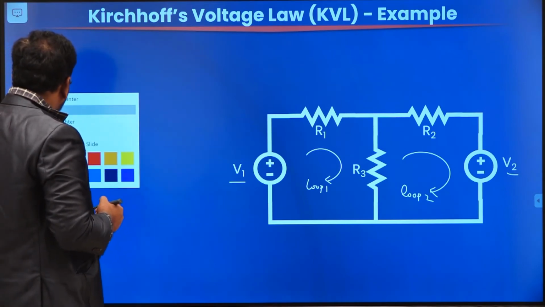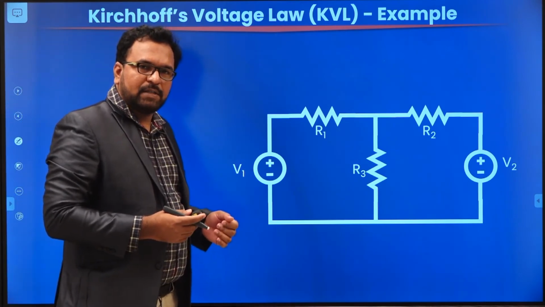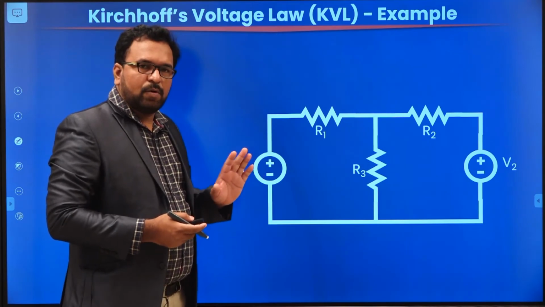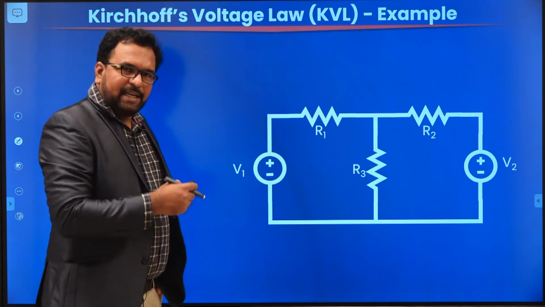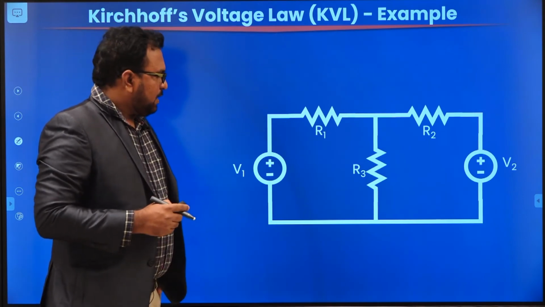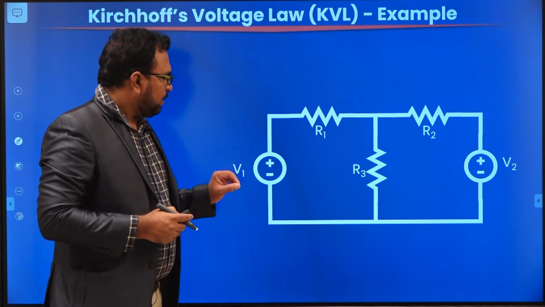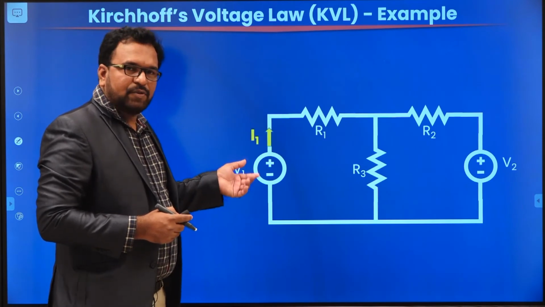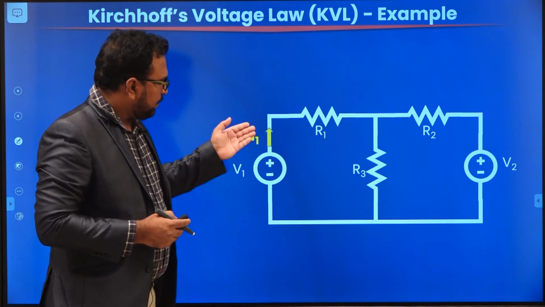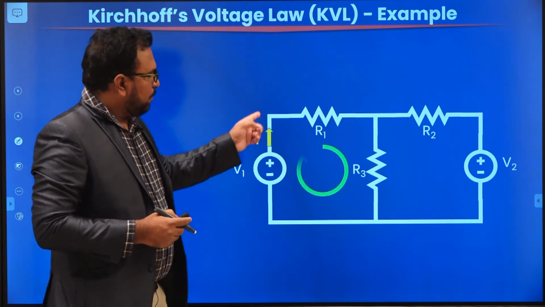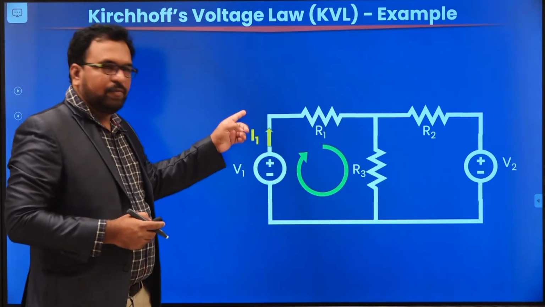Before applying KVL, what do we have to do? We have to assign the polarities first, then calculate the voltage drops and voltage rises. So how will you assign the polarities? We don't know the current direction here, and our only chance to assign current directions is the sources. We know that the current from the source always comes out from the positive terminal because the source delivers power. So I1 will always come from source V1's positive terminal and go clockwise like this. I1 will go through R1, then through R3 and back to V1.